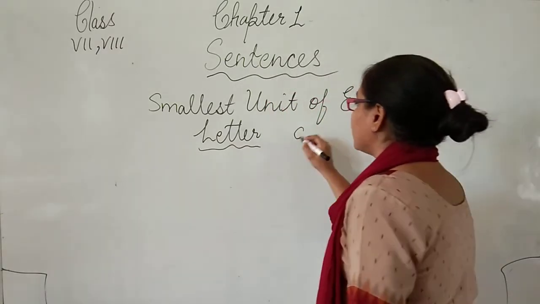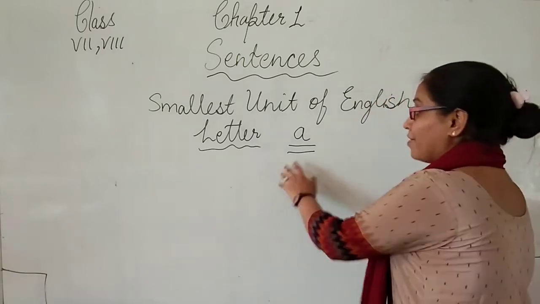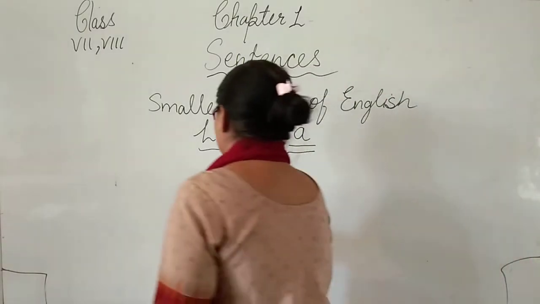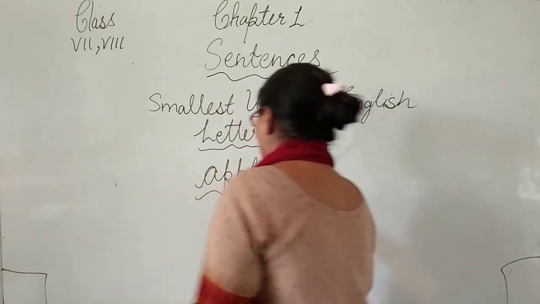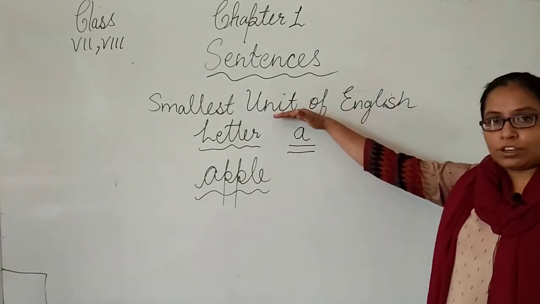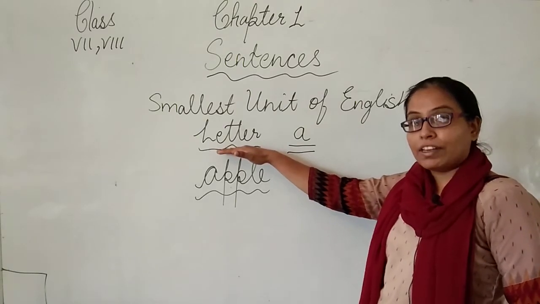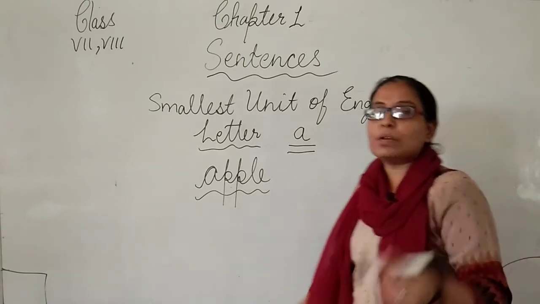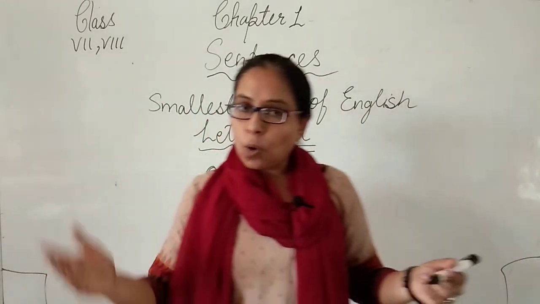I am writing here one letter, that is A. If I make a group of letters, A, double P, L, E, apple, it makes a word. So simply, we can say a group of letters makes a word.